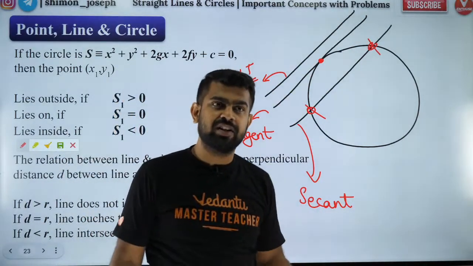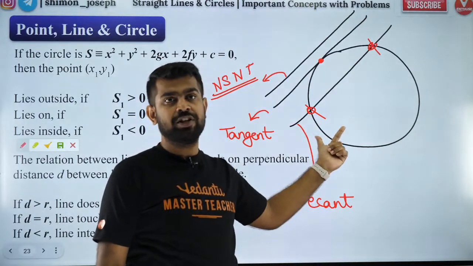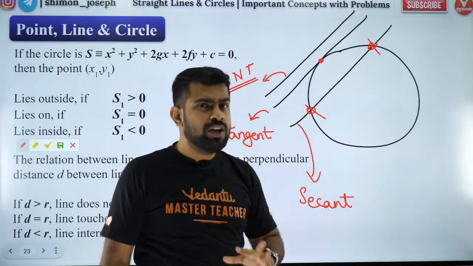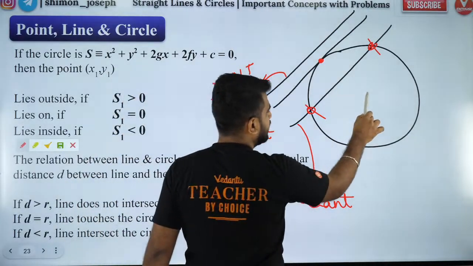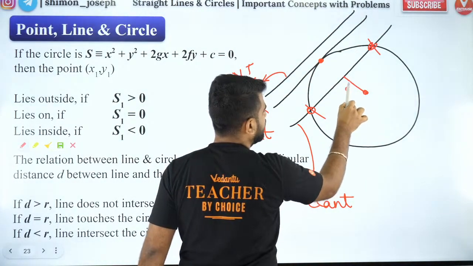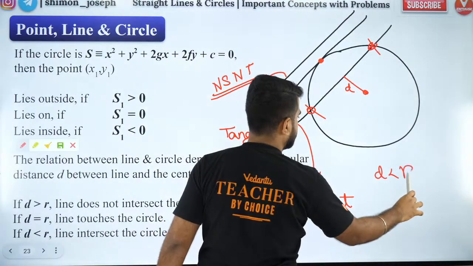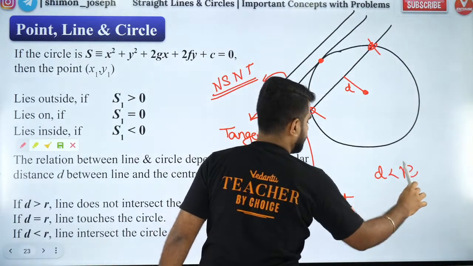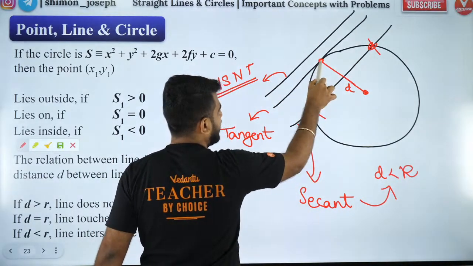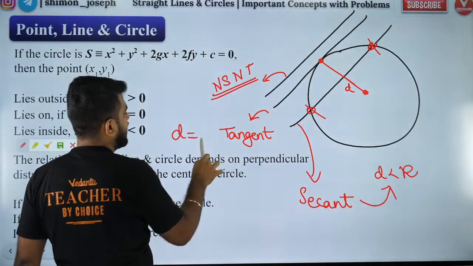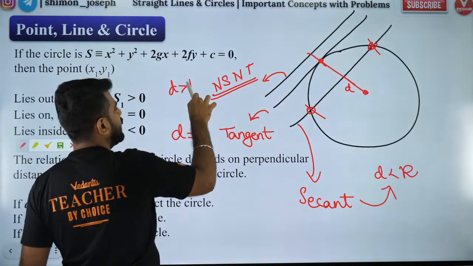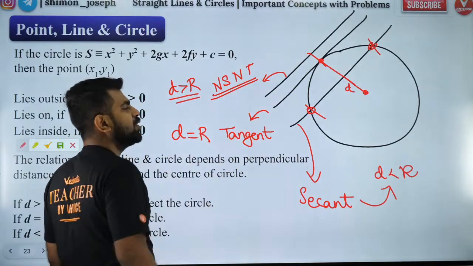Now, what we are interested in is, when will a line be a tangent? When will a line be a secant? When will a line be neither secant nor tangent? For that, I have a very simple method. Calculate the distance of the center from the line. If the distance of the center from the line is less than the radius, then it is a secant. If the distance is equal to the radius, then it will be a tangent. If the distance is more than the radius, then it is neither secant nor tangent.